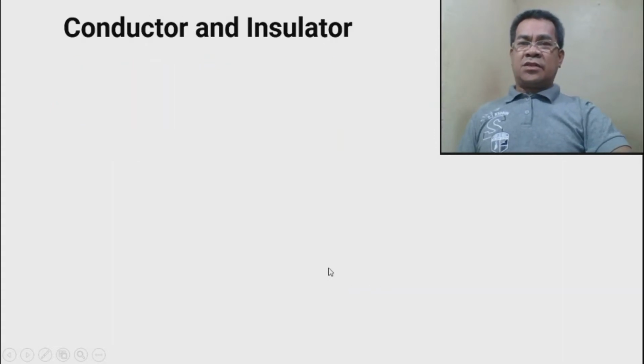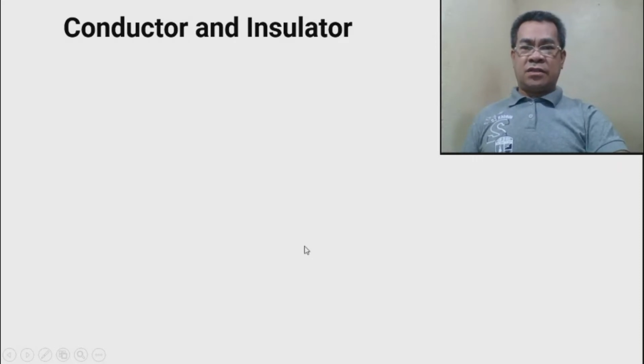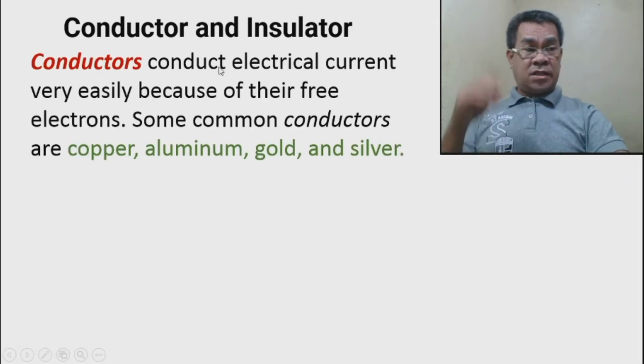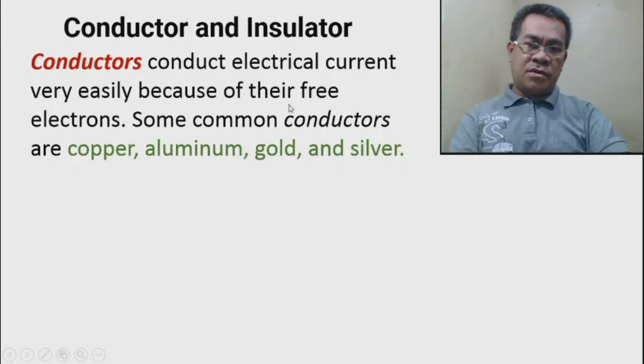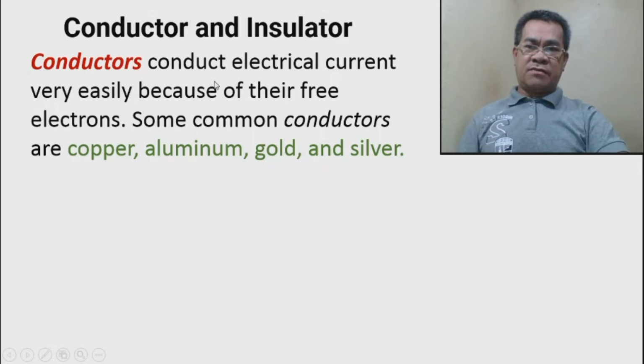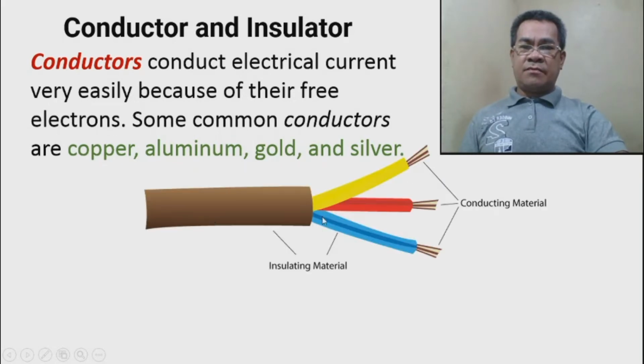Now, another important topic in electrostatics is the conductor and insulator. A conductor is a material that allows the electrons to flow, so it will conduct electricity because of the number of free electrons at the surface of the material. Some examples of conductors are copper, which is a good conductor, aluminum, gold, and silver. These are good conductors. So, in a wire, inside the plastic is actually the conducting material.